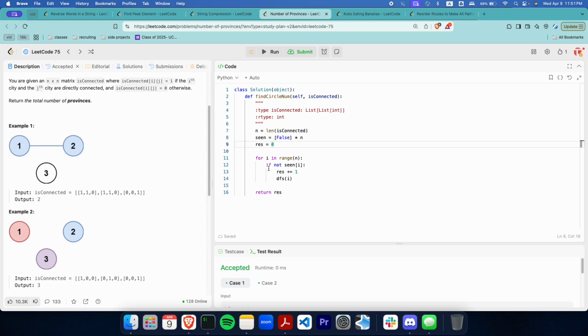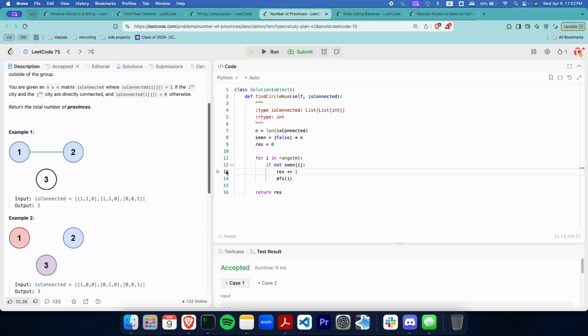So that's what this for loop does initially here. We're going to go through 1 and check through its connections. We're going to see that there's 2 here. Let's go inside of 2 and see what it's connected to. We're going to go through the entire depth of these edge connections and build out that this is one whole province. Then when we go on to the next elements within this array, since it's seen, we're just going to skip them until we find a whole new connected component that we can go through.